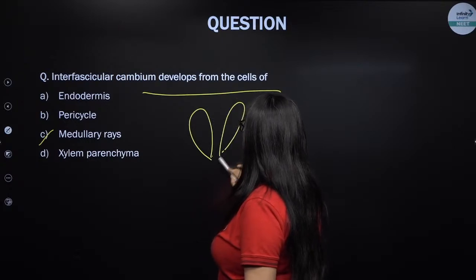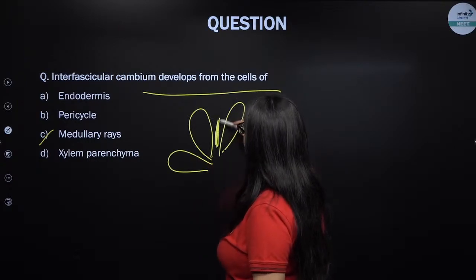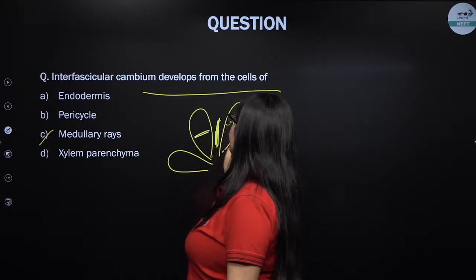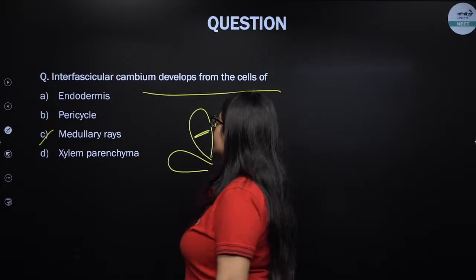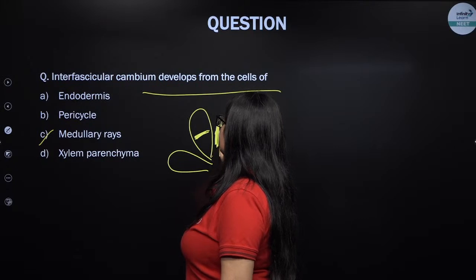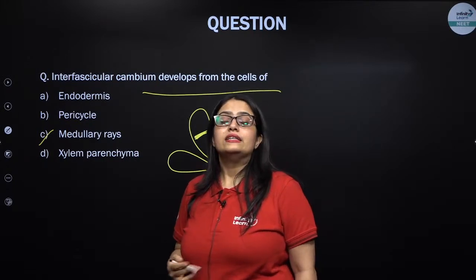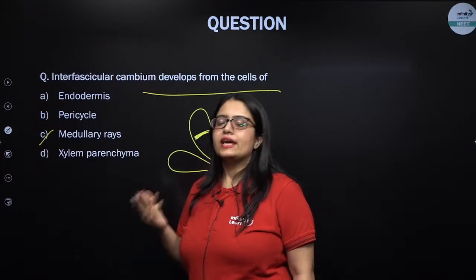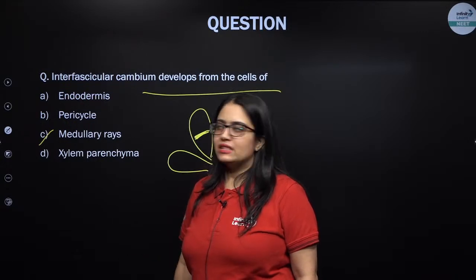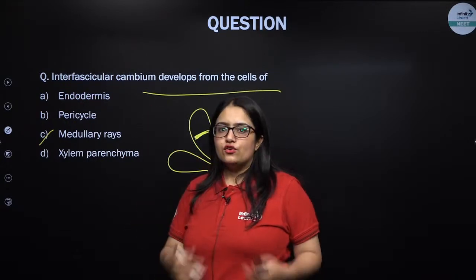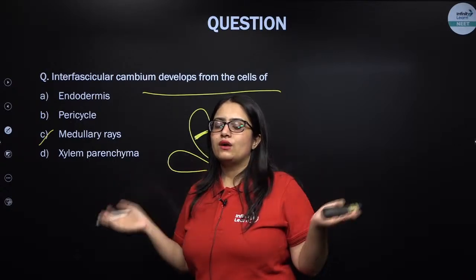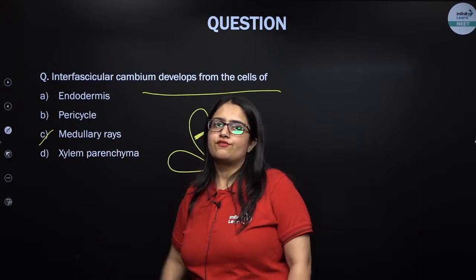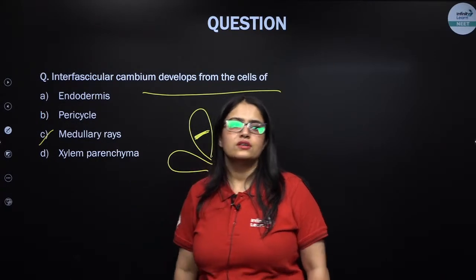Medullary rays are present between the intrafascicular cambium, which is present in the conjoint vascular bundle in a dicot stem. These medullary rays will undergo de-differentiation, where they lose their ability to perform a specific function and regain the ability to divide. They will form the interfascicular cambium. Together inter and intrafascicular cambium make a vascular cambium ring, and they will participate in secondary growth, forming secondary phloem towards the periphery and secondary xylem towards the center.